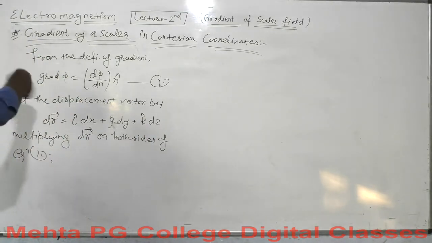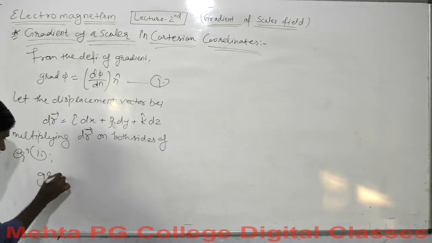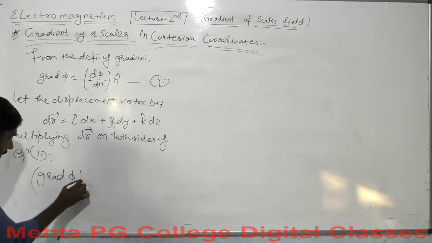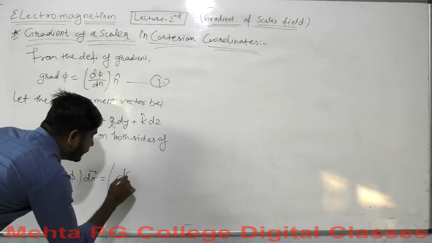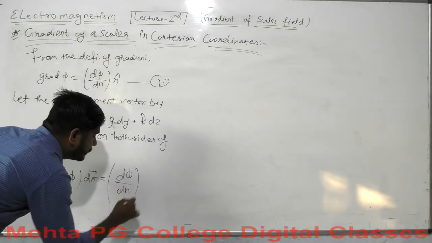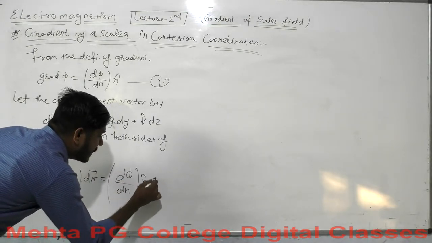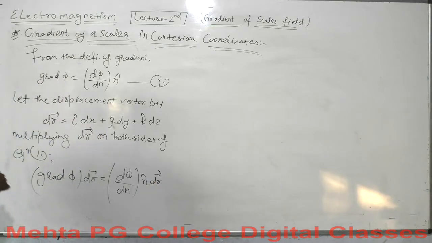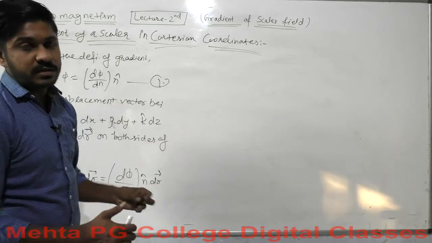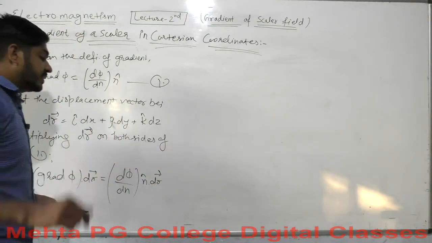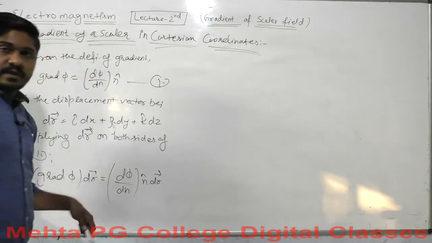It will be grad phi dot dr vector equals d phi over dn, n cap dot dr, because every time you go for a vector multiplication, you go for a dot product or a cross product.